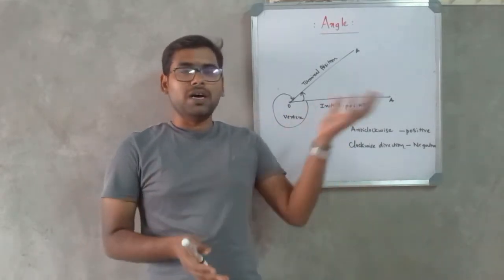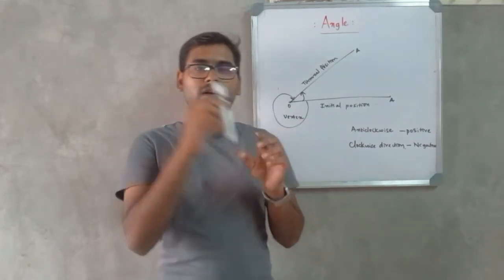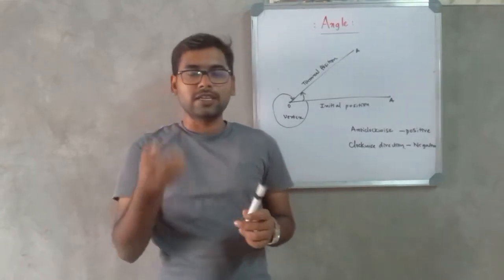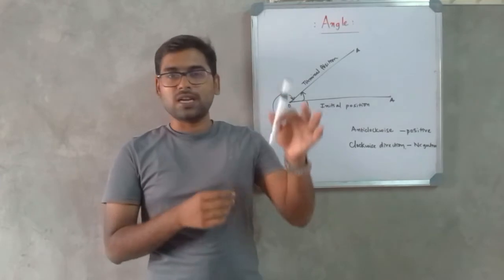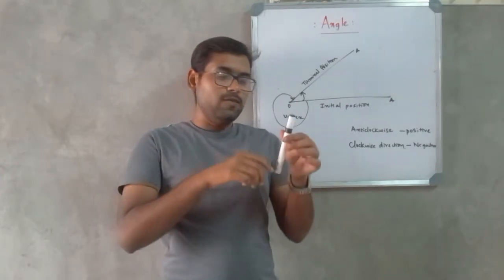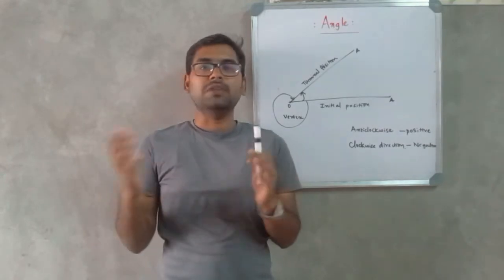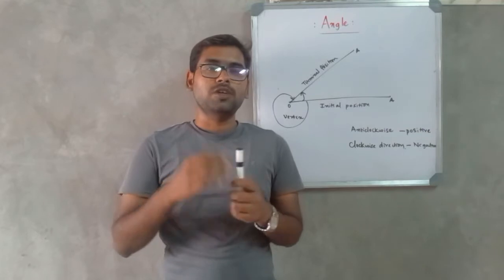For example, if we take mass, the mass of this marker, we express it in kg or grams. Kg or gram are the standards that are used for measuring this physical quantity, the mass of this marker. In the same way, if I want to measure the length of this marker, I will use standards like centimeter or millimeter, right? Millimeter or centimeter, here are the units for measurement of length.